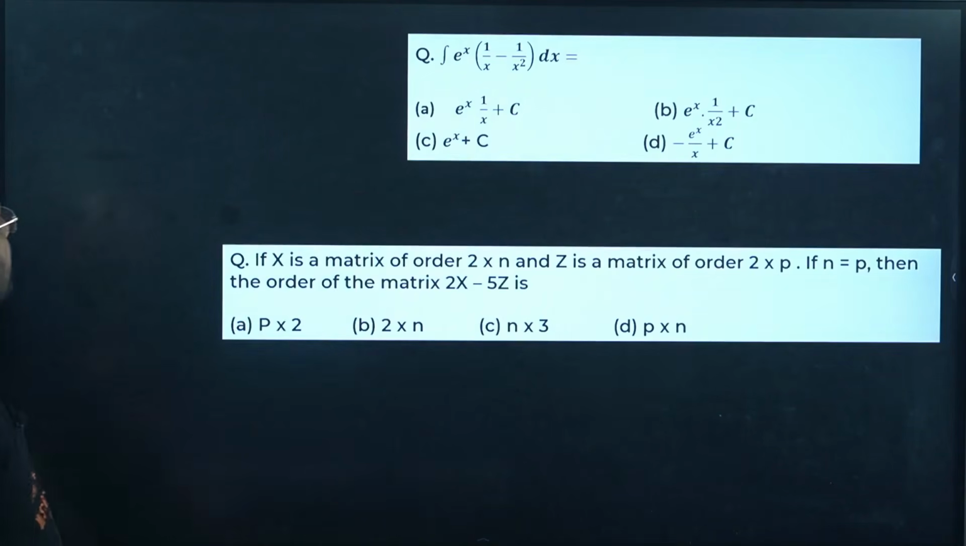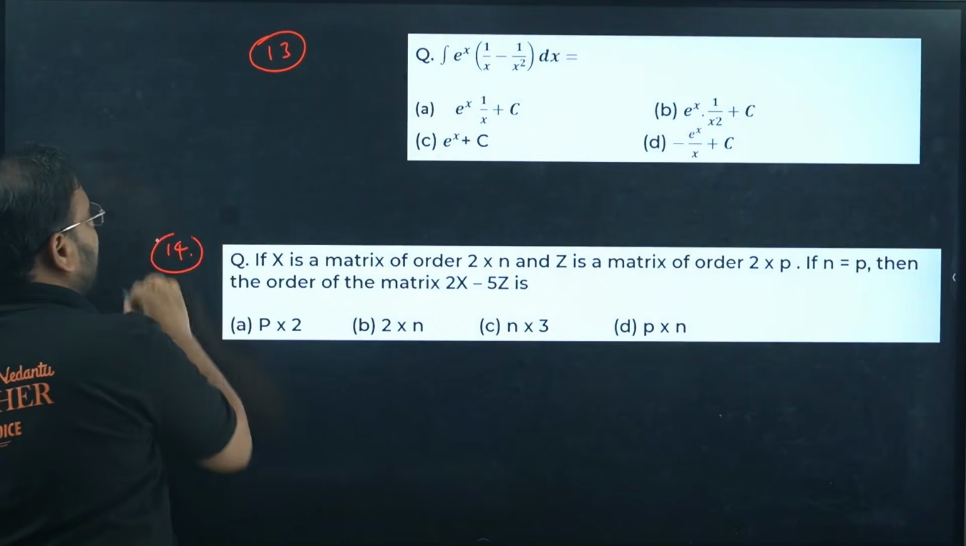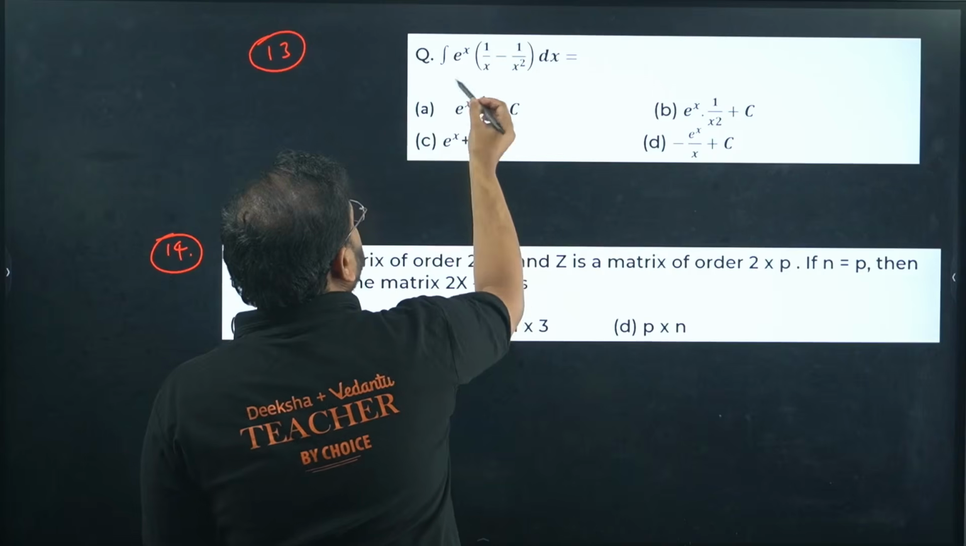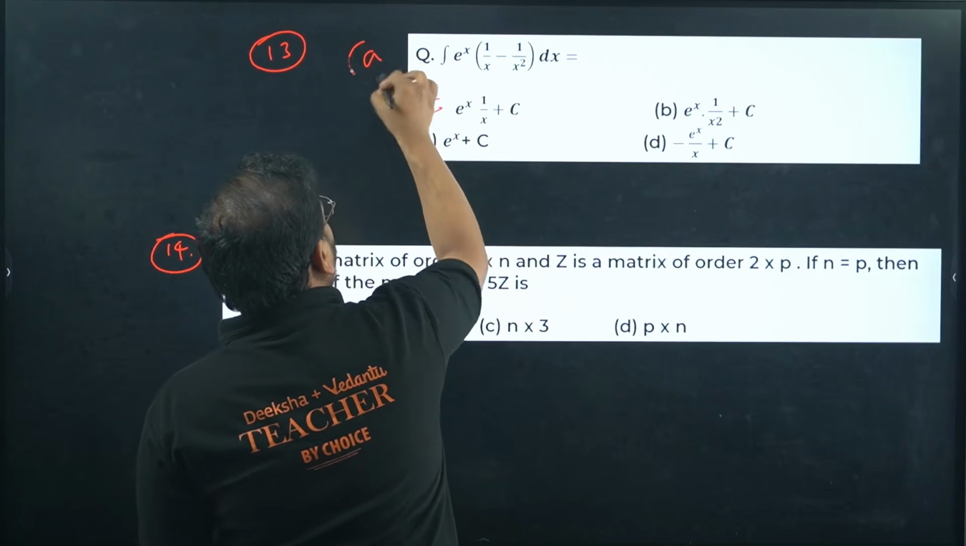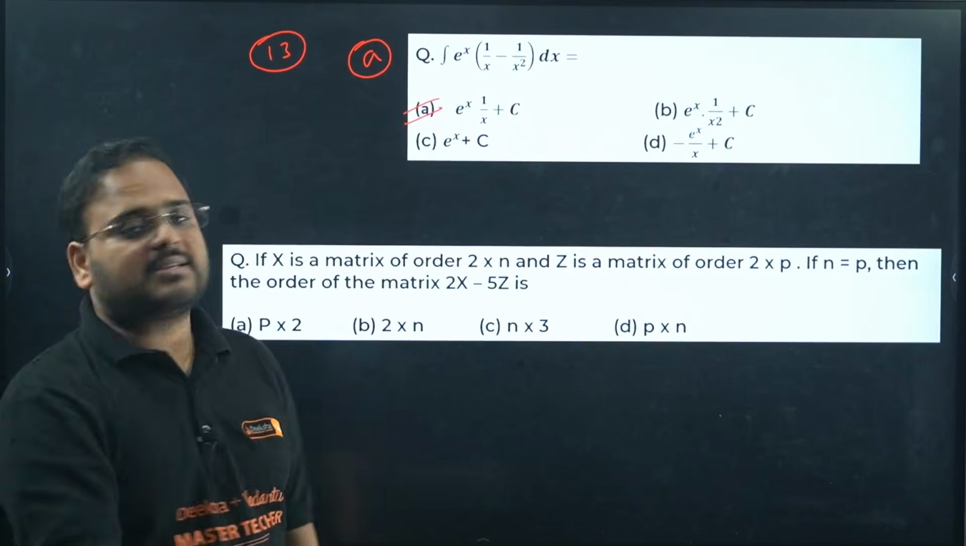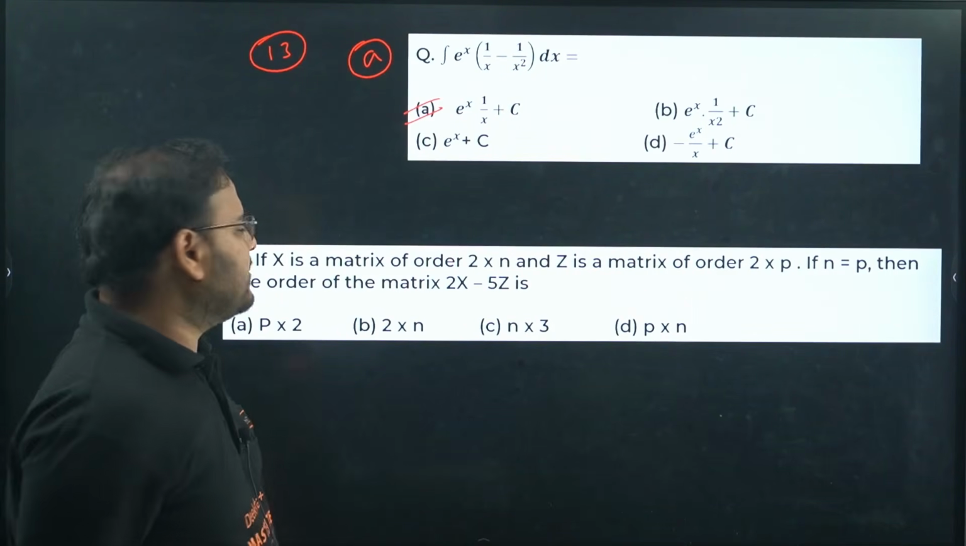Good. Moving on. Question number 13, question number 14. Let's try to solve these two as well. This is a property based question. Simple, straightforward answer is option A. I hope you know that. Give me the reason. All of you give me the reason in the comment section why the answer is option A. Let me know the rule. It's simple to write. Type it in the comment section.